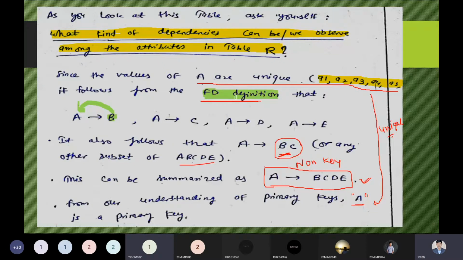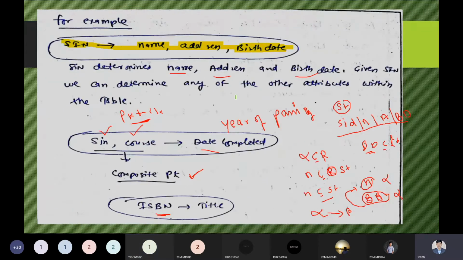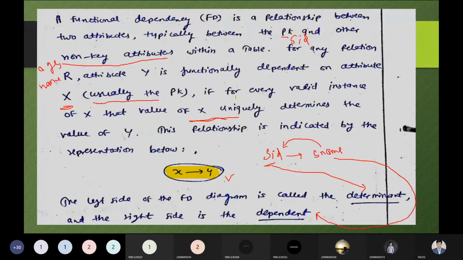No. Again, you are missing some points as I told you. See this slide. As per the definition, functional dependency, my dear students, is a relationship between two attributes, typically between the primary key and the other non-key attributes. This is an important statement you have to keep in mind, so I'm highlighting it.